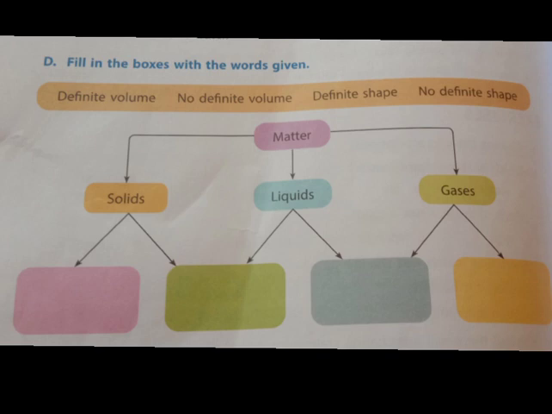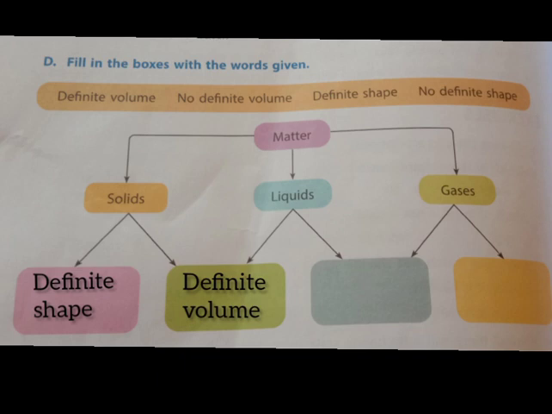Now section D, fill in the boxes with the words given. Matter exists in three states: solids, liquids and gases. We have to fill the boxes. Solids have definite shape and definite volume. Liquids have definite volume but no definite shape. Gases have no definite shape and no definite volume. So we have completed this lesson. In this lesson we studied about matter, states of matter, changes in states of matter and solutions.